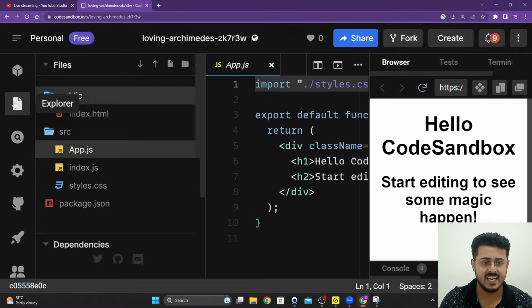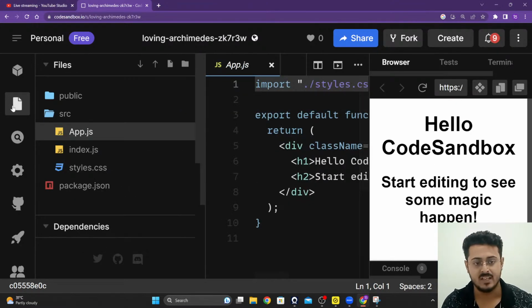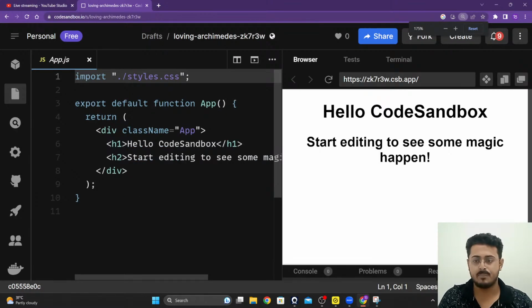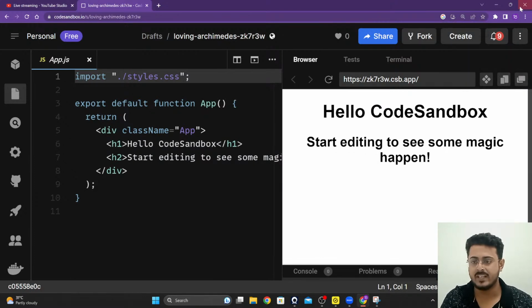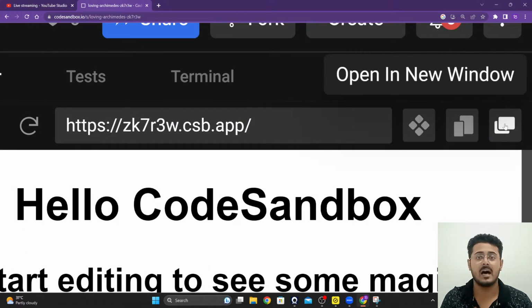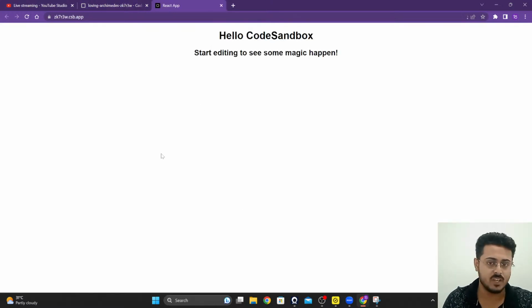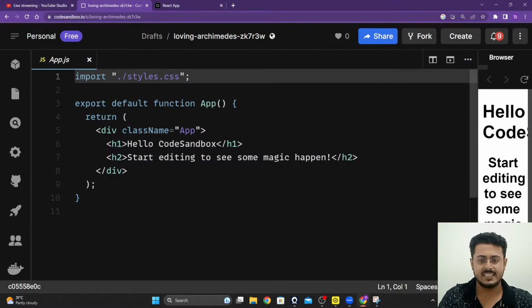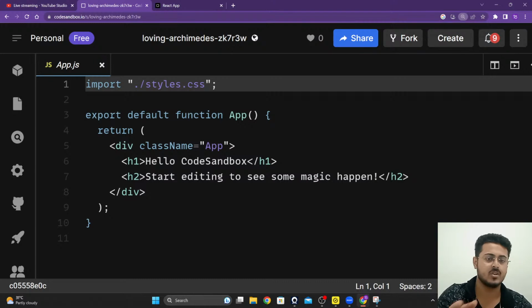So first we'll lessen up the clutter right over here. We don't want the files right now, so we can close the files by clicking on this explore button. This file like icon on the left hand side, you can just click on that. We'll just close the entire thing up for you. And in the browser, there is a button called open in new window. This button on the top right corner itself, guys. Just click on this button, open a new window. That will open up the website in a new tab itself. So you are able to see it right over there. So it will lessen up the clutter on your website itself. So this is the website that is already there. And then right over here, guys, just drag and drop it to the end, and then increase the size of your screen, so you will only be able to see the code in front of you.